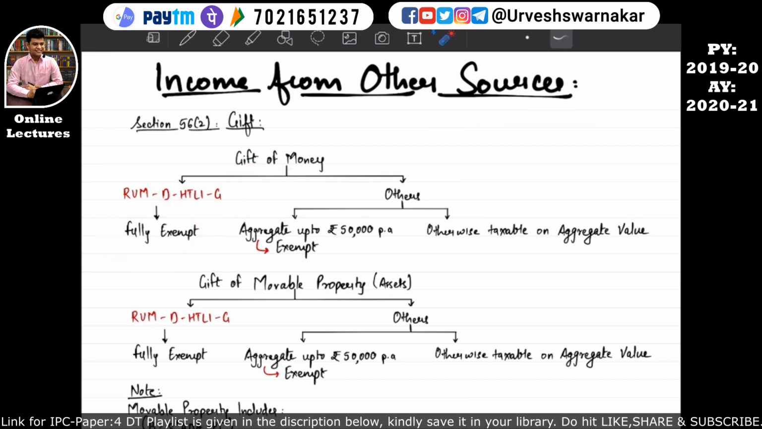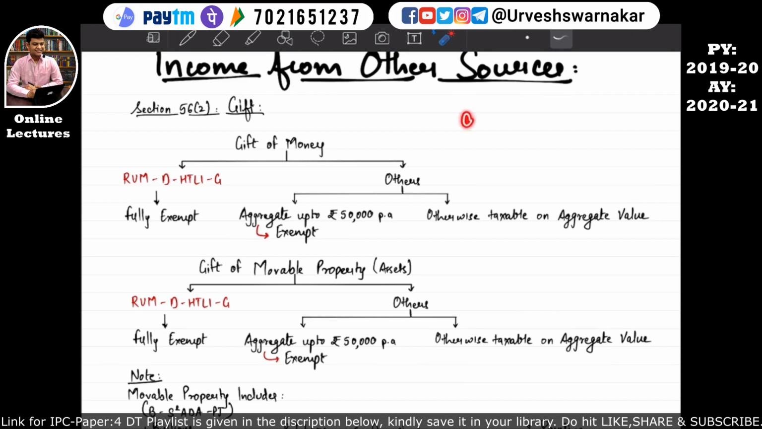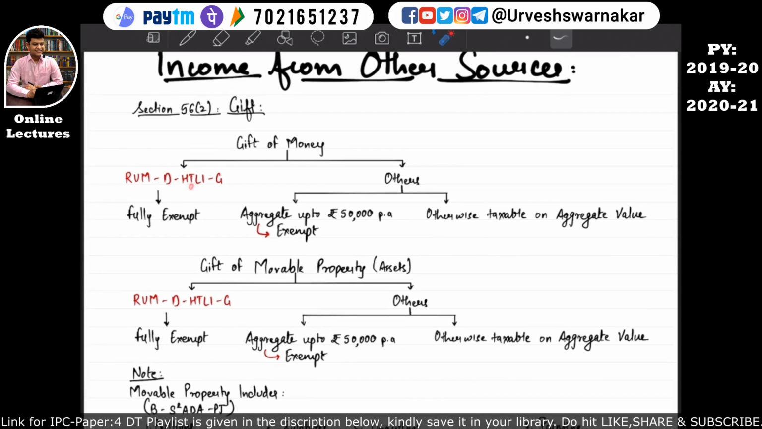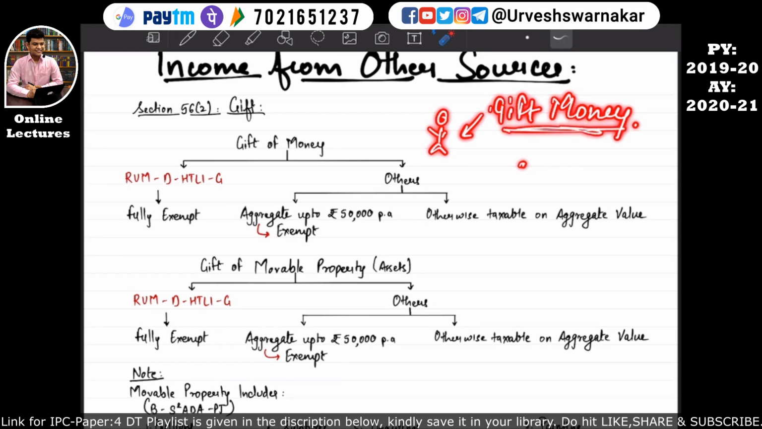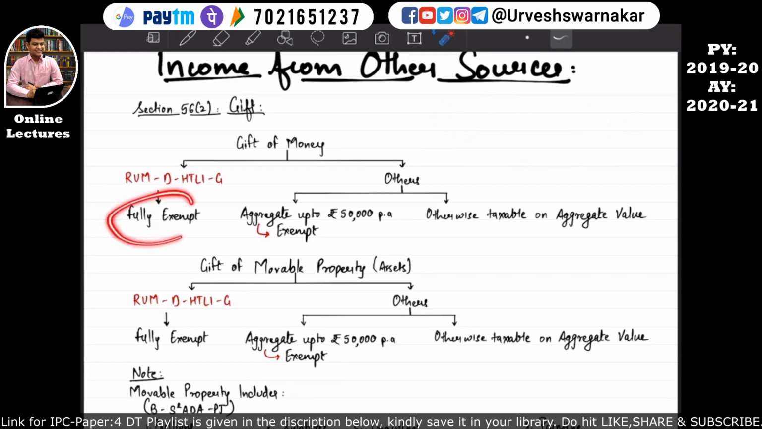H stands for hospital and medical institution. So if an assessee receives a cash gift, that is a gift of money, from a hospital or a medical institution, it will be considered fully exempt. It won't be taxable. I hope this is quite clear. T stands for trust and charitable purpose. There is a possibility that the assessee has received a gift of money from a trust or charitable institution. Then whatever amount of gift of money the assessee has received will be fully exempt.